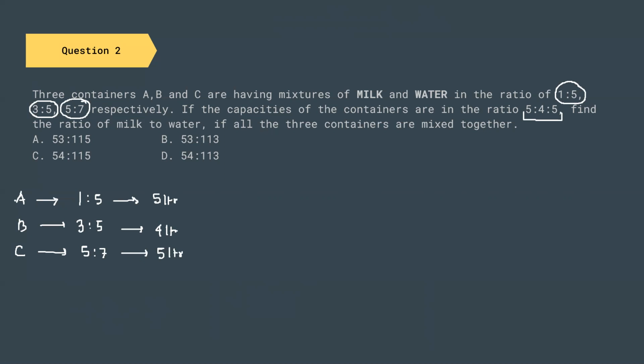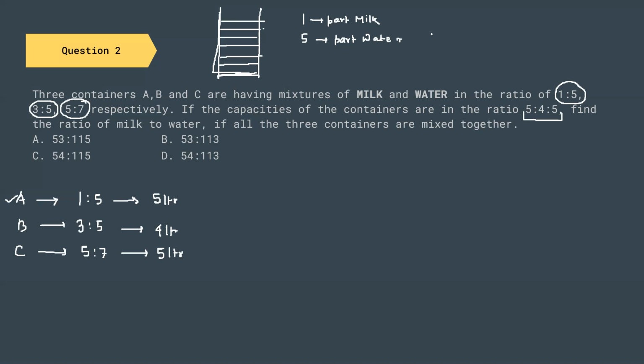So now let us look into the first condition and try to find out the amount of milk and water that is present in container A. So let us imagine a container like this. This container is divided into 6 parts. This is 1, 2, 3, 4, 5, and 6. Total 6 parts. Out of this 6 parts, one part is milk, and 5 parts is water.